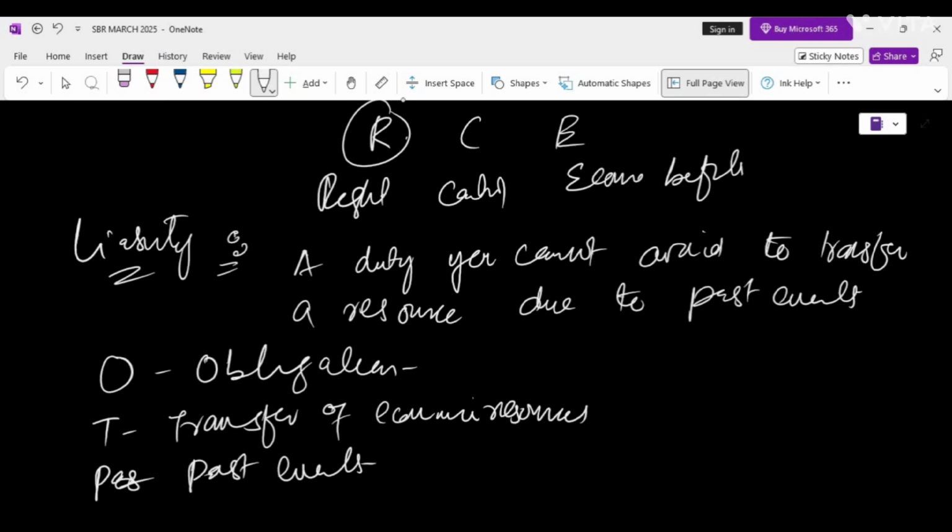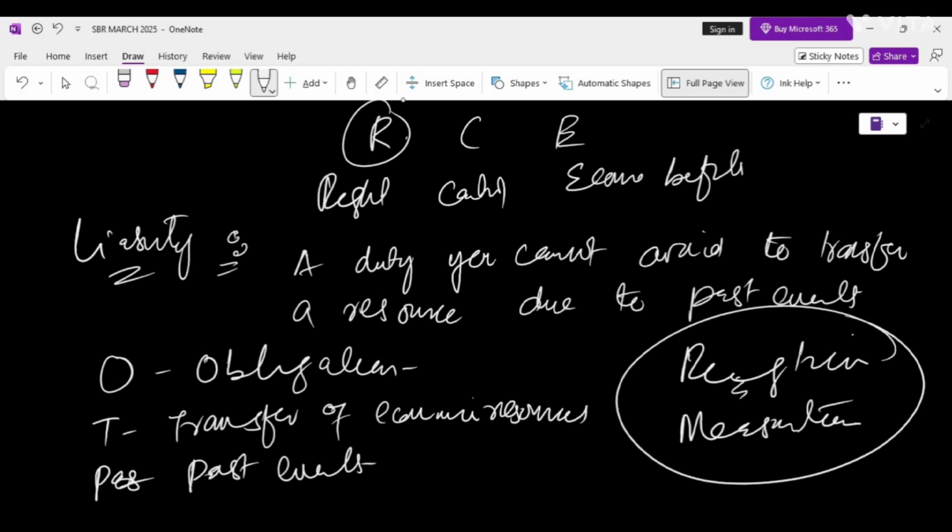The thing you have to keep in mind is that there is no need to know whose obligation is whose. A low chance of transfer doesn't disqualify a liability, but this affects the recognition and the measurement, and we will discuss this later, whether you have to recognize the liability in your financial statement or not. There may be some cases where you have a liability, but it will not be recognized in your financial statement because of some reason, and we'll discuss this later.